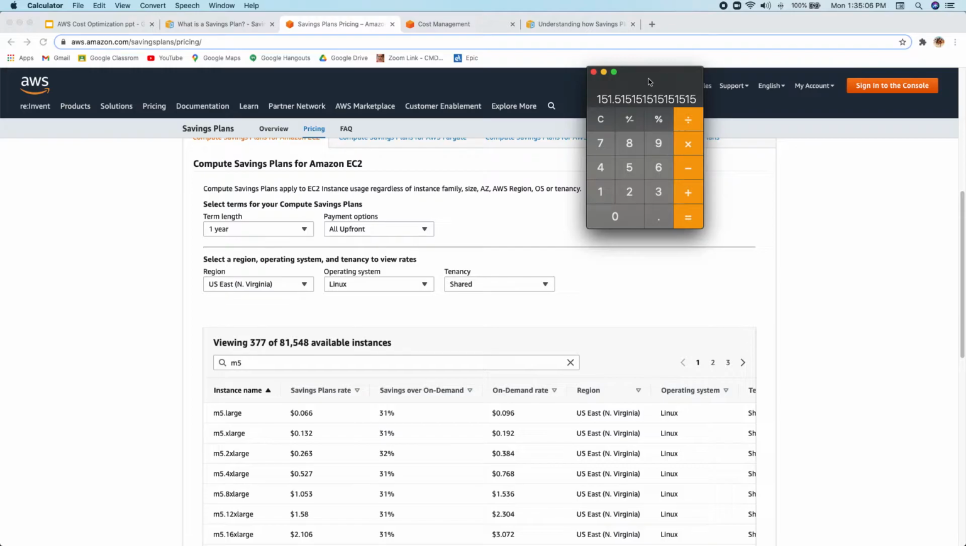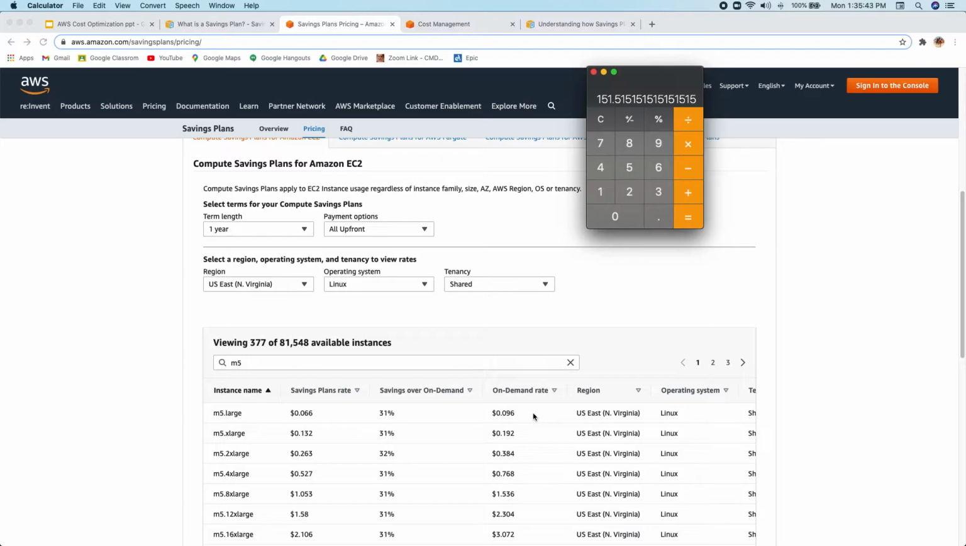Suppose now you're running 200 M5 large instances. So the first 151.51 instances will be charged at the rate of 0.066. After that, the remaining approximately 49 instances will be charged at the rate of 0.096. So that's how it works. That means the first $10 worth of compute will be covered by your savings plan rate, and after the $10 worth is completed, the remaining will be covered by your on-demand rate.